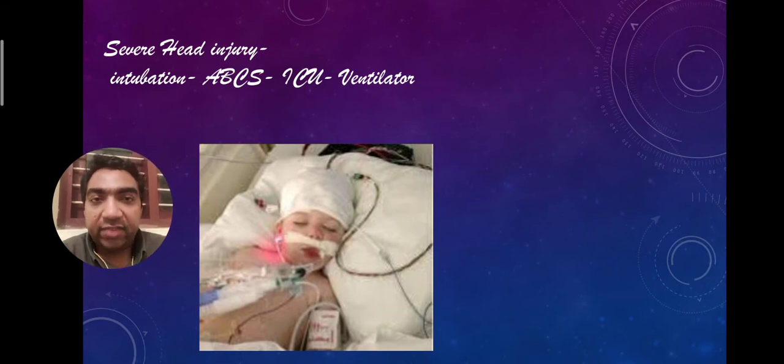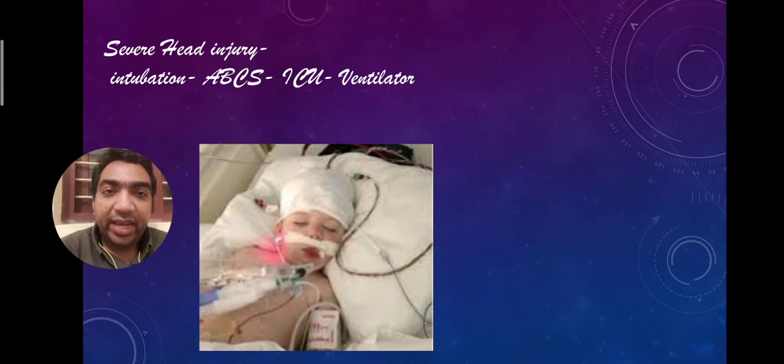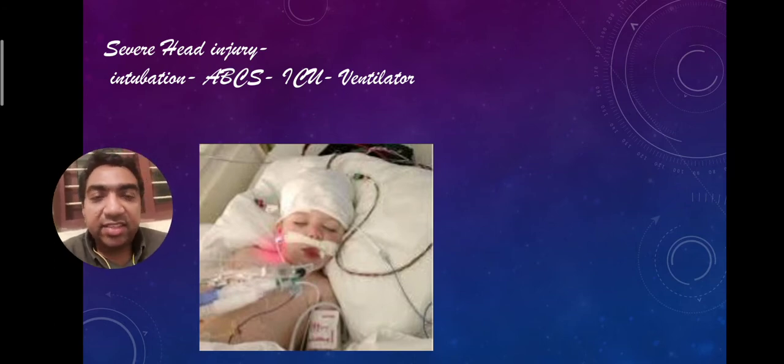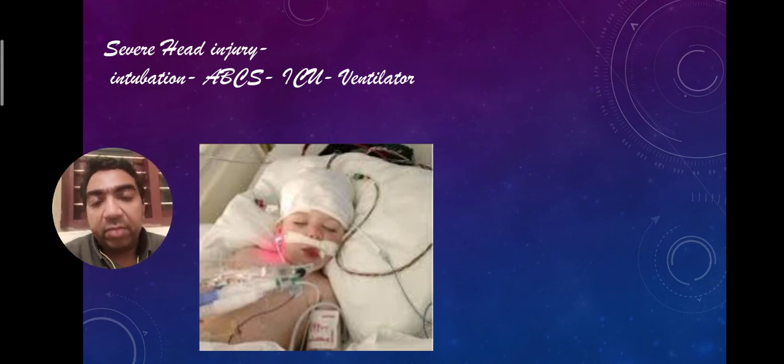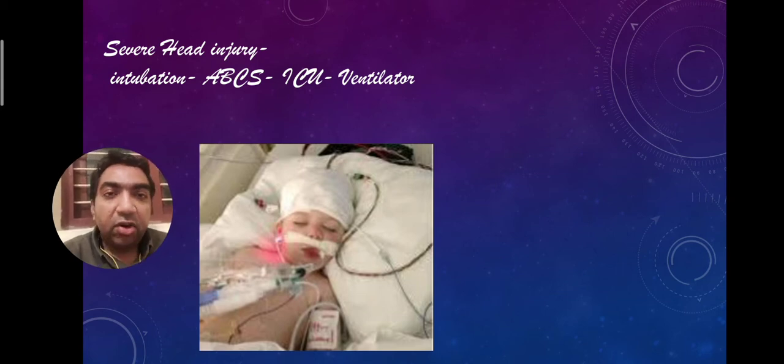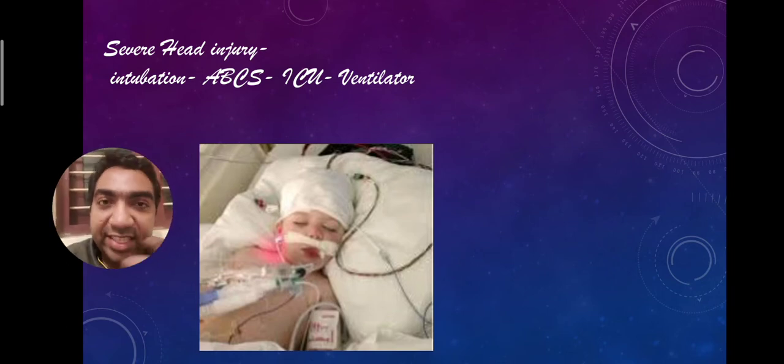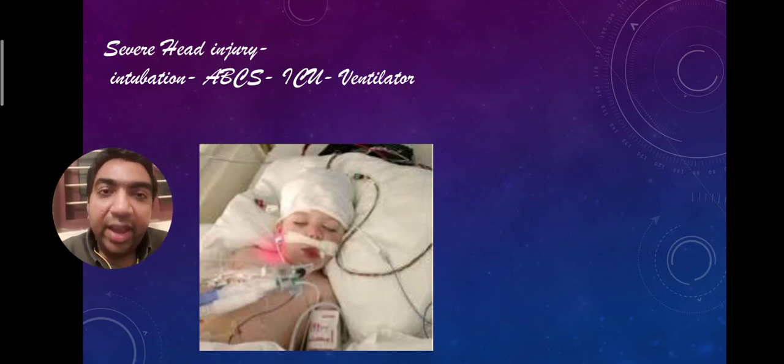Now go for the secondary survey, the head to foot examination: chest, abdomen, pelvis, spine and the limbs. Many a time when there is a severe head injury, we tend to forget the secondary survey, the examination of the chest, abdomen and pelvis. Once airway, breathing, circulation is complete, we look at the secondary survey to see which organs may be affected, whether there is abdominal injury or chest injury, so we can plan our investigations accordingly.